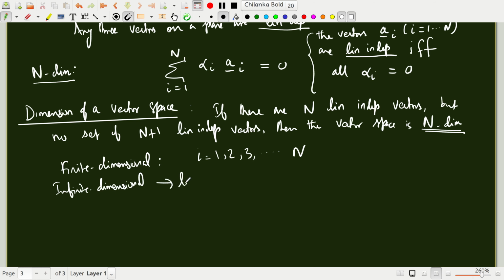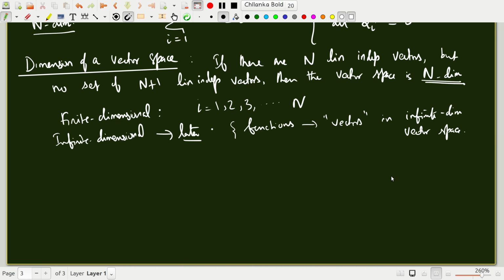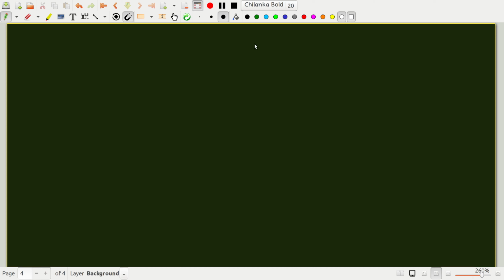Okay, we'll do this a bit later, but this is also an important idea. We'll then argue that functions are actually vectors in an infinite dimensional vector space. We'll discuss this a bit later. Arising out of this notion of dimension and span, we'll come to a very important notion.